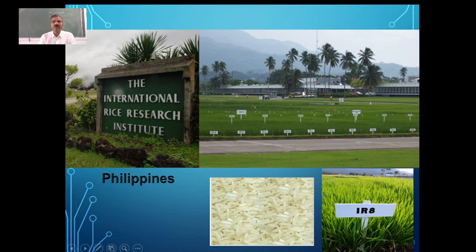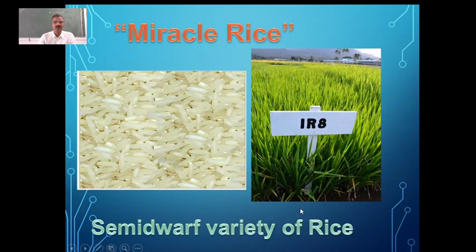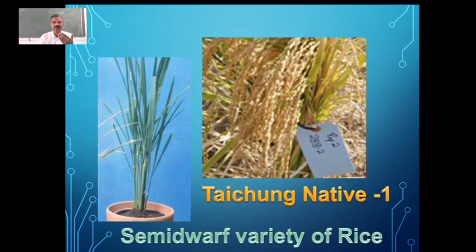They developed, for the first time, a variety called IR8. You can see this is another semi-dwarf variety of rice, just like the wheat. I have shown you already, just like the wheat, they developed a semi-dwarf variety of rice also. And this variety of rice, as I told you, had a shorter maturation period.